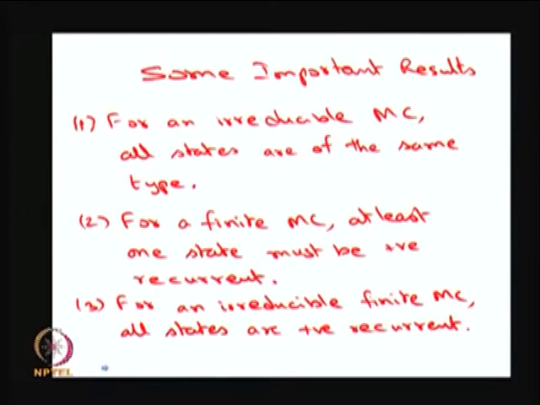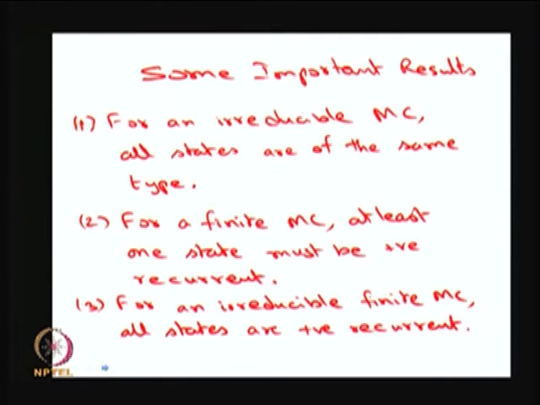That means, if one state is positive recurrent, then all the states are positive recurrent. If one state is null recurrent, then all the states are null recurrent. The second result: for a finite Markov chain, a discrete time Markov chain with a finite state space, at least one state must be positive recurrent. This can be proved easily, but here I am not giving the proof.